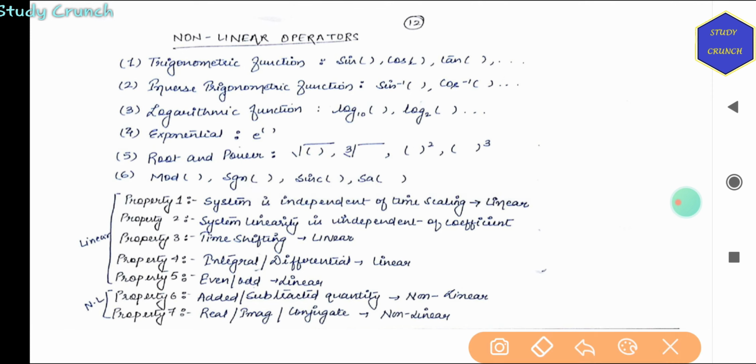So this was all about this lecture. I hope it is now clear about linear and non-linear systems.